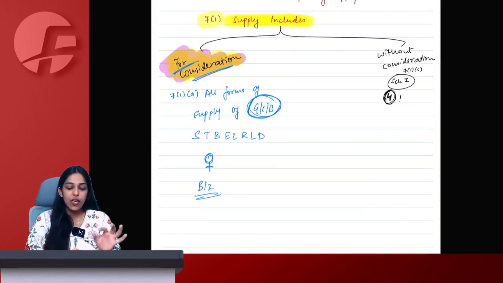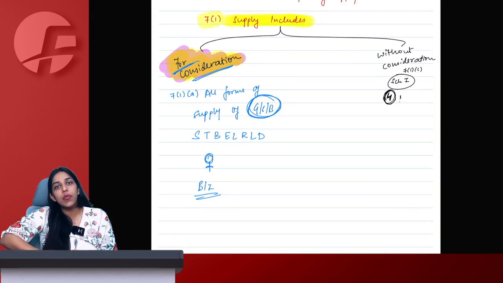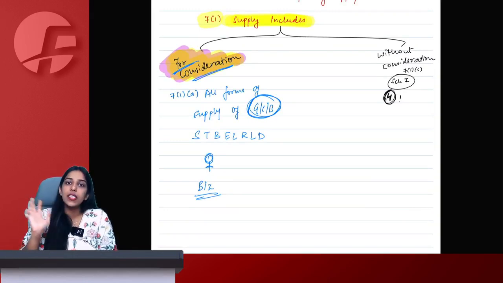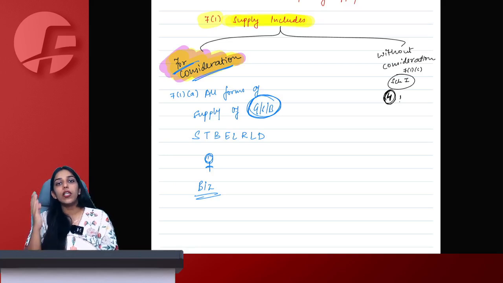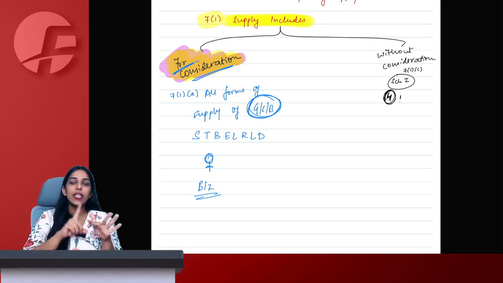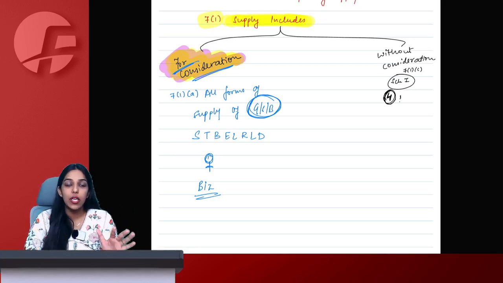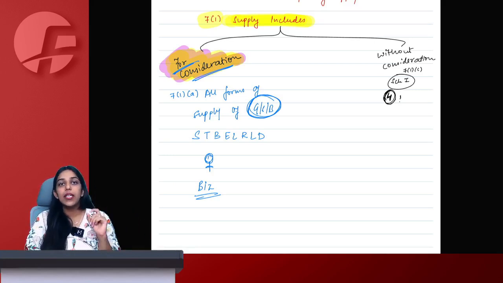What is section 7(1)(a)? Section 7(1)(a) says that if for consideration done, then all forms of supply of goods, services or both, such as sale, transfer, barter, exchange, license, rental, lease, disposal, made or agreed to be made by a person in course or furtherance of business will be treated as supply.